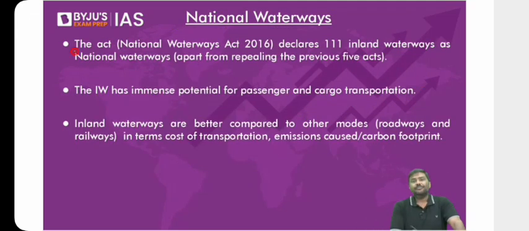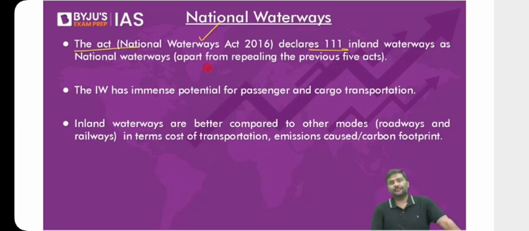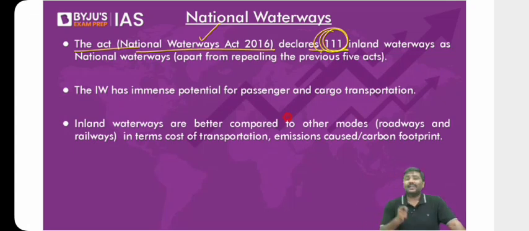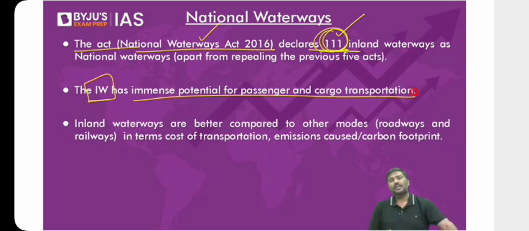The government introduced and passed an act, the National Waterways Act of 2016. As per this act, the government has declared 111 inland waterways as national waterways, and the Inland Waterways Authority of India will be developing these 111 waterways. Inland waterways has immense potential for passenger as well as cargo transportation. Already I mentioned this: when you compare road and railway transportation with waterways, inland waterways are much more efficient in terms of cost of transportation as well as lowest emission.